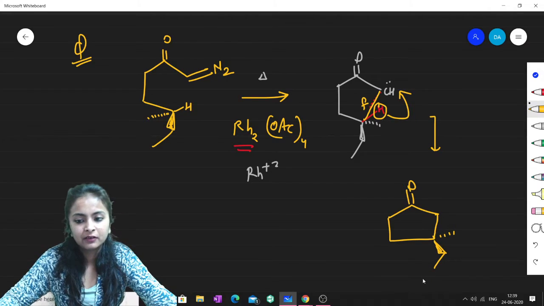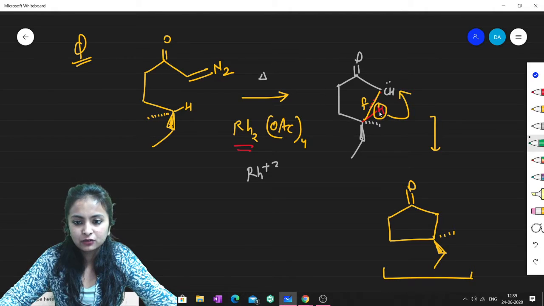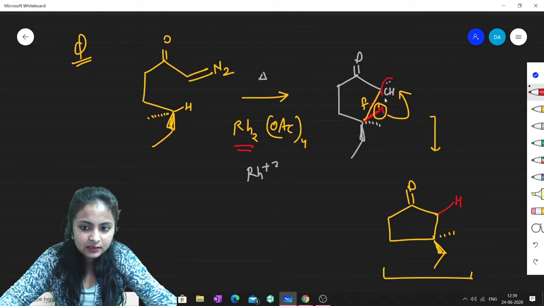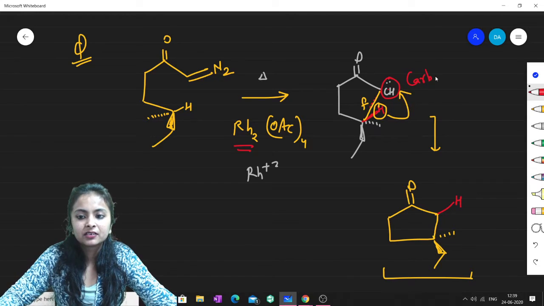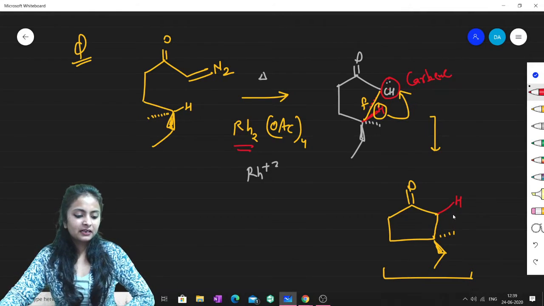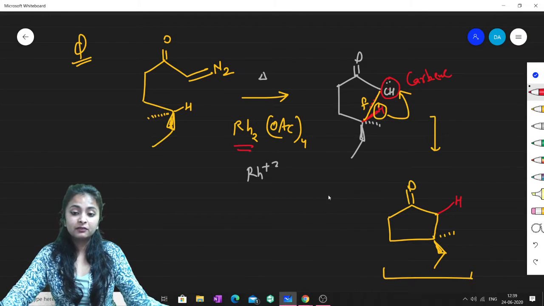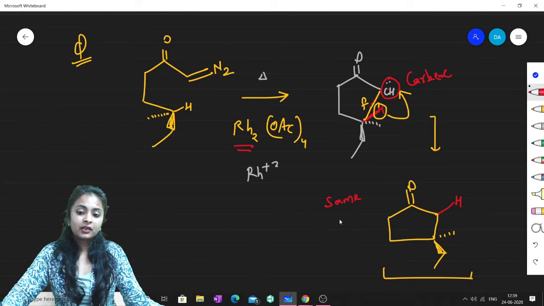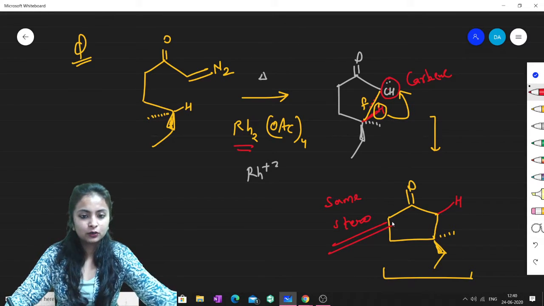So I hope you must have understood this question. That hydrogen, this red one, is here. Let me use red color only. So basically this particular hydrogen gets inserted over this carbene. Am I clear? This is a carbene and therefore we get this product. So I hope this part is clear. And in this there will be the same stereo. So I hope this question is very much clear to you all.